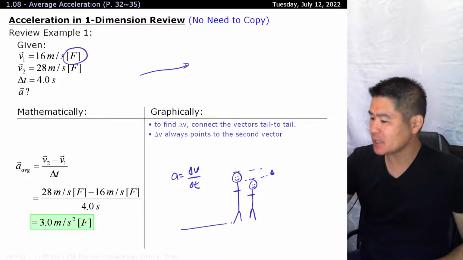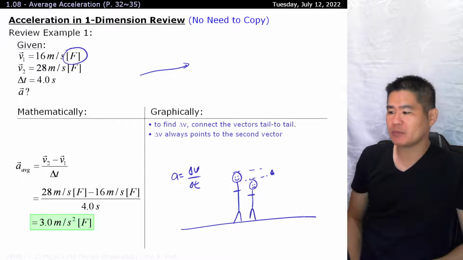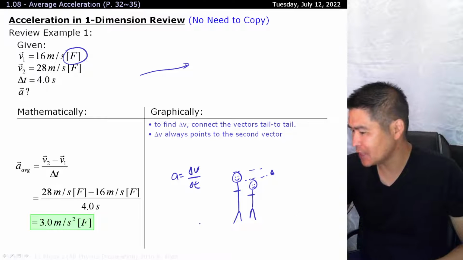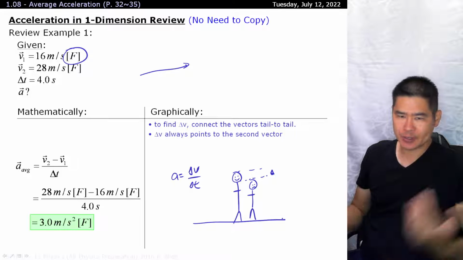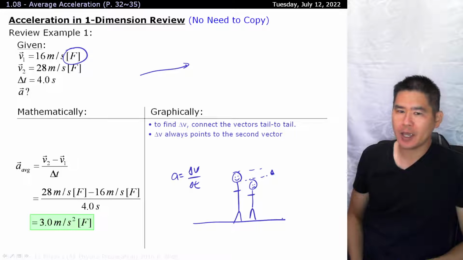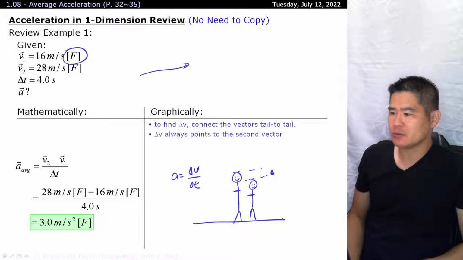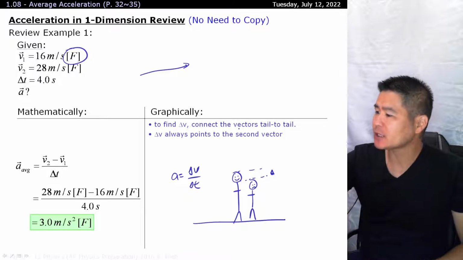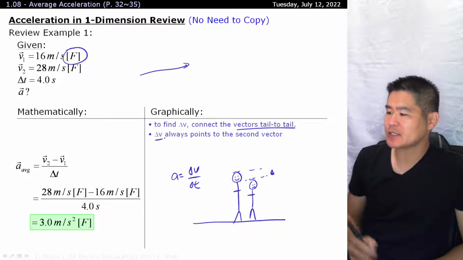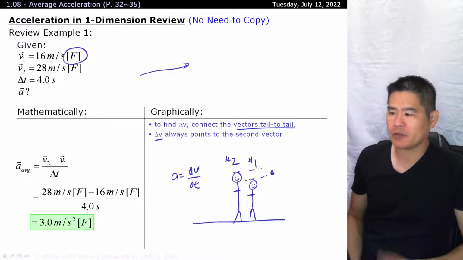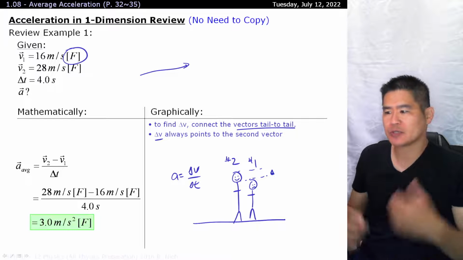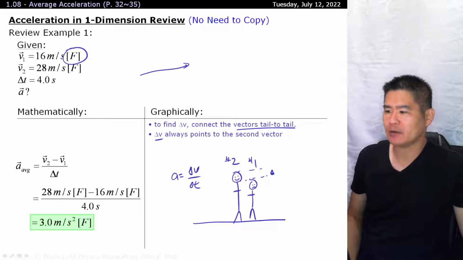What you'll notice is that in order for that to be set up properly, both of you must be standing on the same ground, not like that, but level like this. So you ensure that your tails are connected together if you are an animal, and then you measure the differences between the two heads. So you always connect the vectors tail to tail, and your delta v is a comparison between the second object versus the first object. Always in that order. If you flip it around, it's going to throw off your calculations. So it's always final subtract initial, or vector number 2 subtract vector number 1.